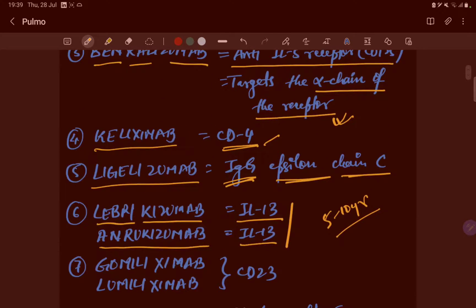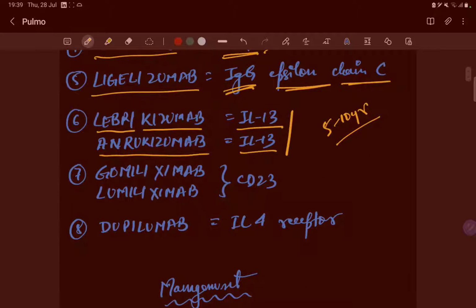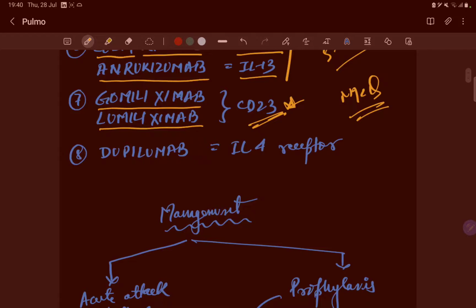You can understand that these receptors, immunoglobulins and interleukins are associated with asthma, which is very important to understand. Gomiliximab and lumiliximab are against CD23. It was asked in recent examinations. These are all MCQs that will be asked in PG exams. Dupilumab acts on the IL-4 receptor, and it is a new drug. Most monoclonal antibodies are new drugs, so you should know about them.